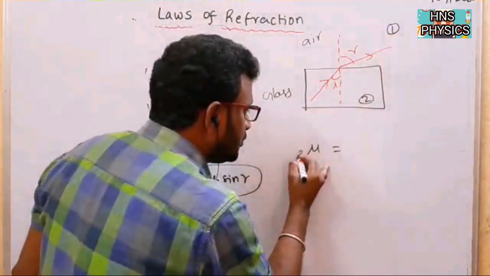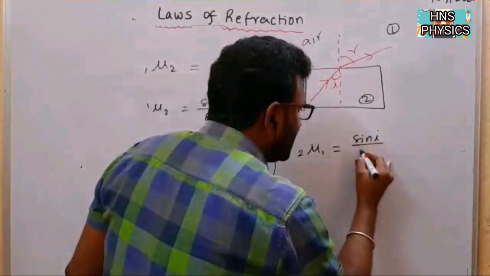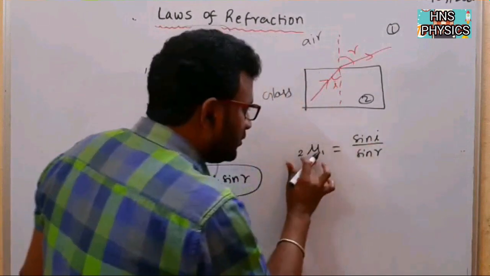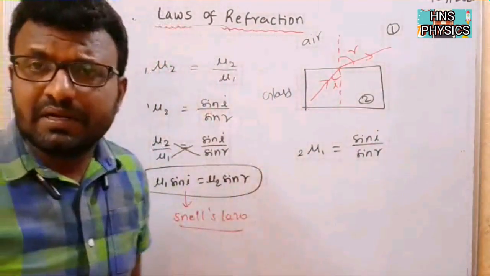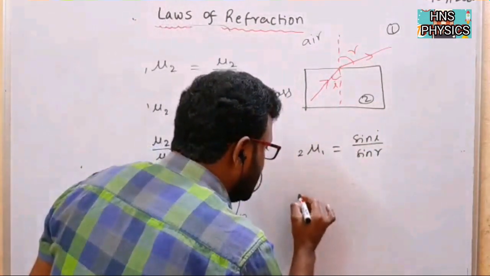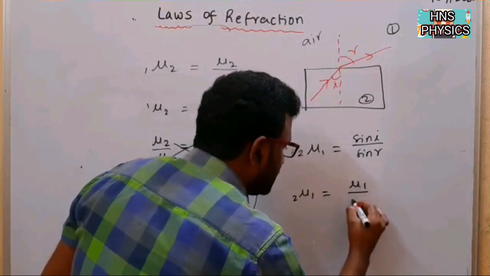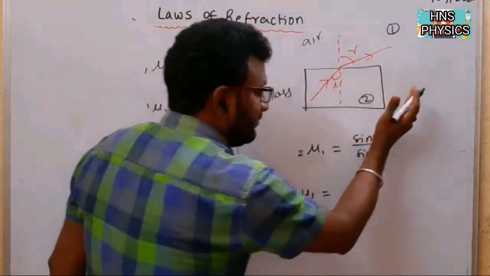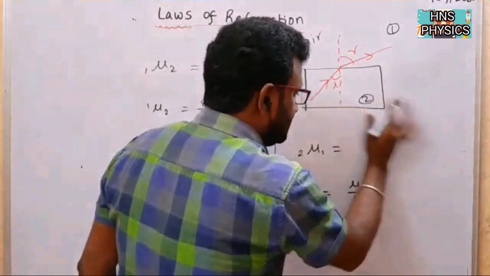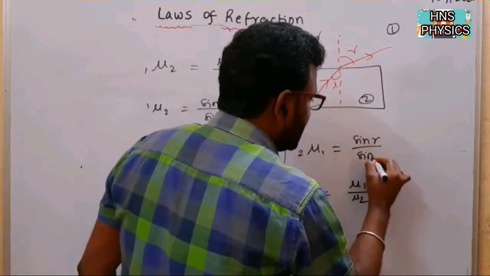So that means mu 2 1 is sin i by sin r. Here also, this mu 2 1 is nothing but the refractive index of the first medium to the second medium. That can be written as mu 1 by mu 2. Sorry, here we have to take sin r by sin i. For the first one it is reversed, sin r by sin i.